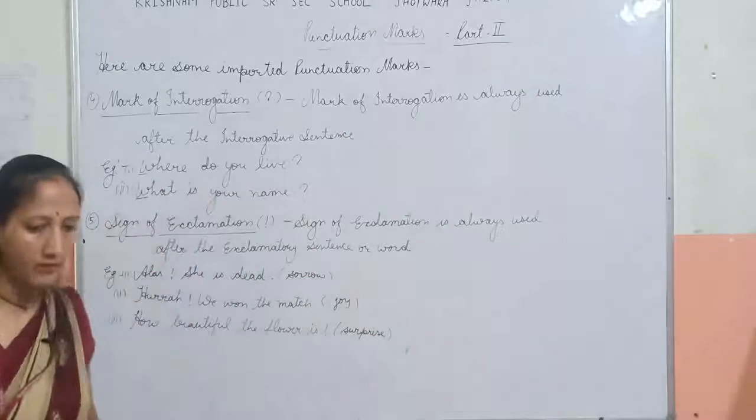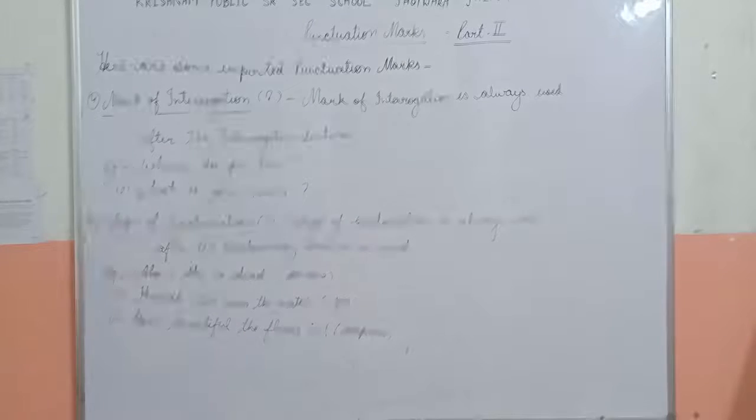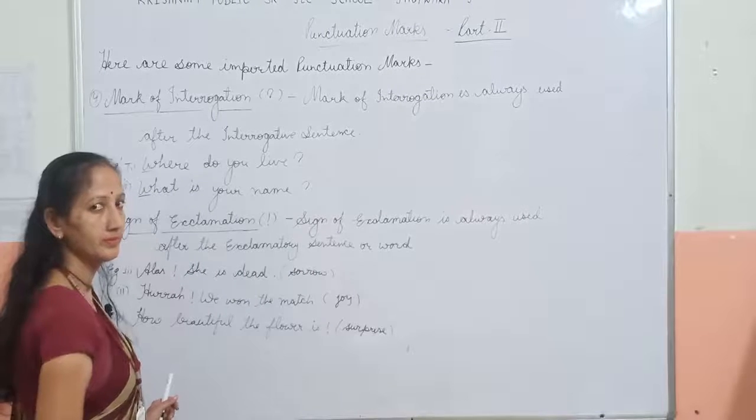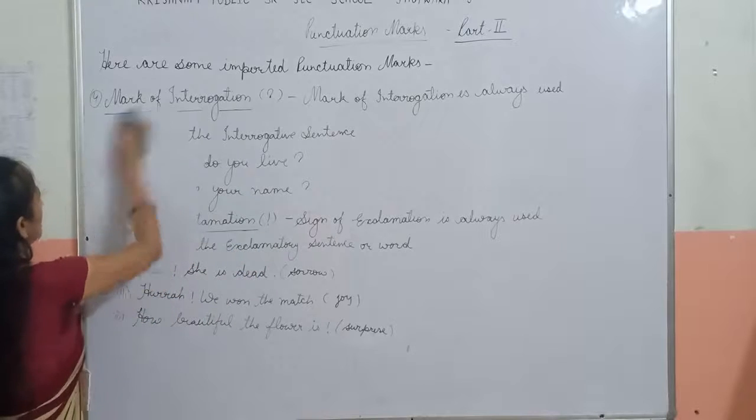Okay. Now, the sixth topic is apostrophe.